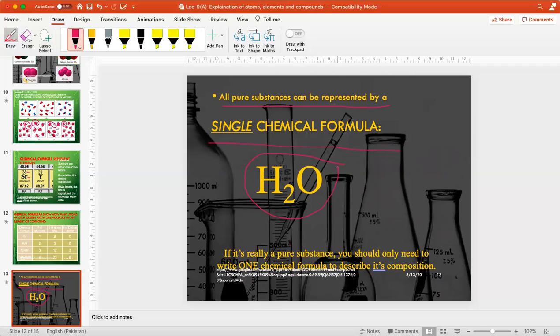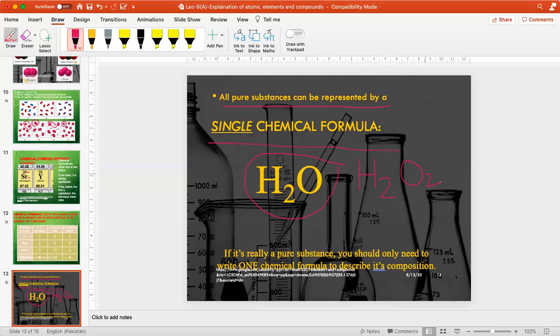Okay, if its composition changes, for example H2O2, now this is not water. This is known as hydrogen peroxide, right?